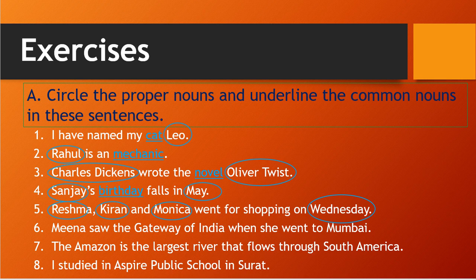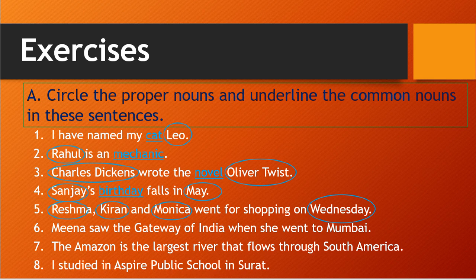In the fifth one, Reshma, Kiran and Monica went for shopping on Wednesday. So here you see Reshma, Kiran and Monica, all of them are particular girls' names. So Reshma, Kiran and Monica are proper nouns, and Wednesday is the name of a day of the week, correct? So that is a particular day, so that is specific, so that is a proper noun. So in the fifth question you see all of them are proper nouns, correct?